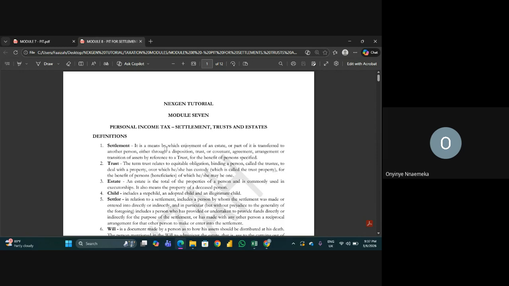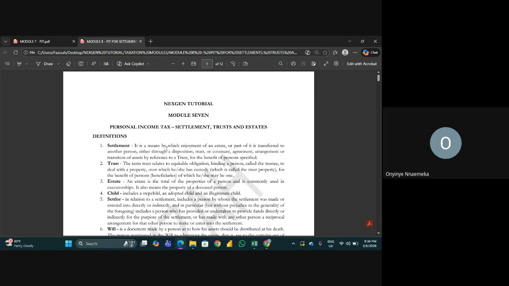For example, I have a building that has 4 flats and I get my rent, and I decide to say, okay, out of the rent that I'm getting from these 4 flats, let this particular amount of money be given out every year. That's settlement. But it has to be through something. I might do it through a trust, or through an agreement, by telling them that out of the 4 flats, one of them is theirs. So whatever rent comes from that 1 flat goes to them. That means there's a means. You have to transfer that particular enjoyment through a particular means, right? So that's settlement.